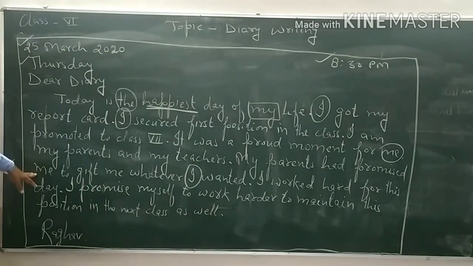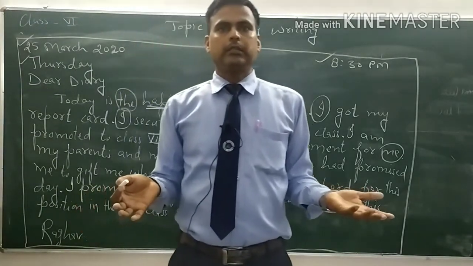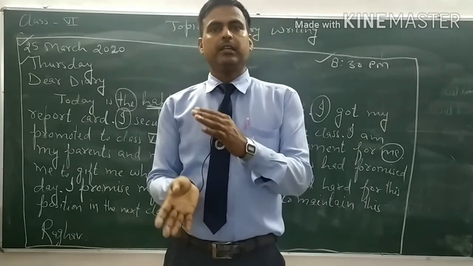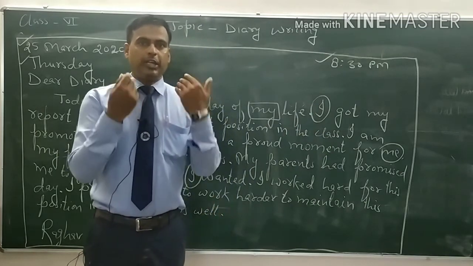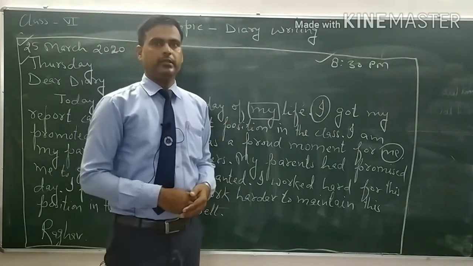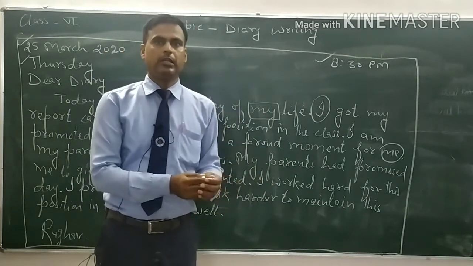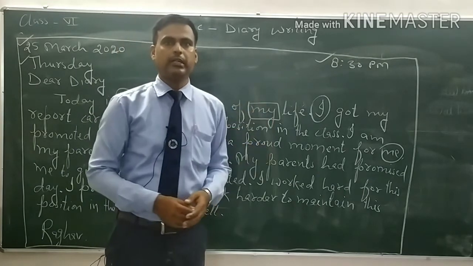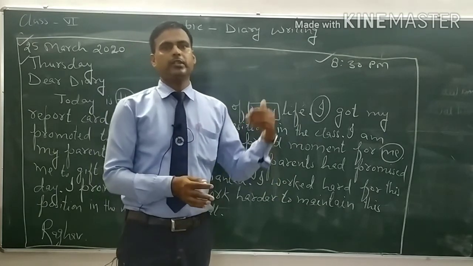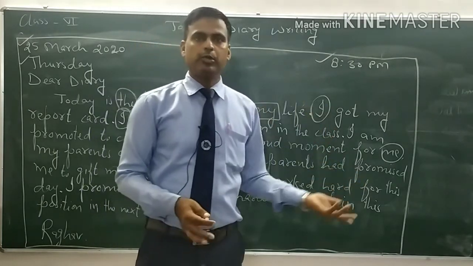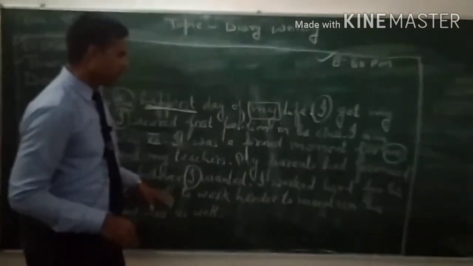And my parents had promised me to give me whatever I wanted. Raghav's parents promised him because he got the first position. That's why his parents promised to give him whatever Raghav wanted. And Raghav also worked hard to get that position. He worked hard to get the first position in the class. That's why every student should try to work hard to get the first position, second position or third position in the class. You should work hard for getting these things.